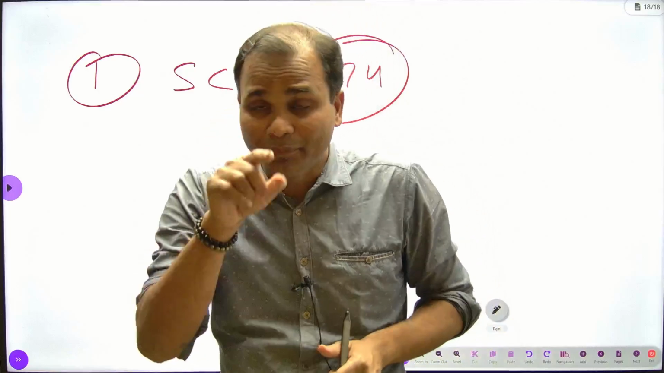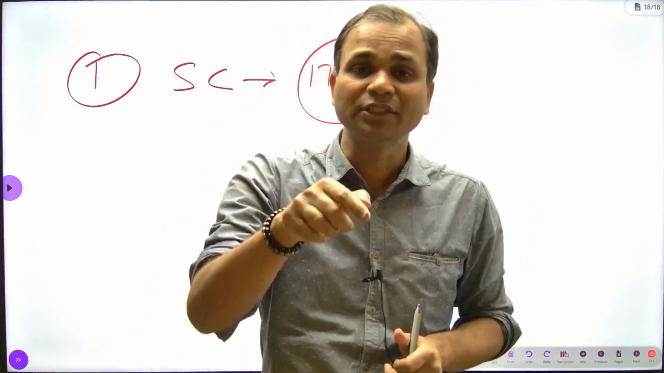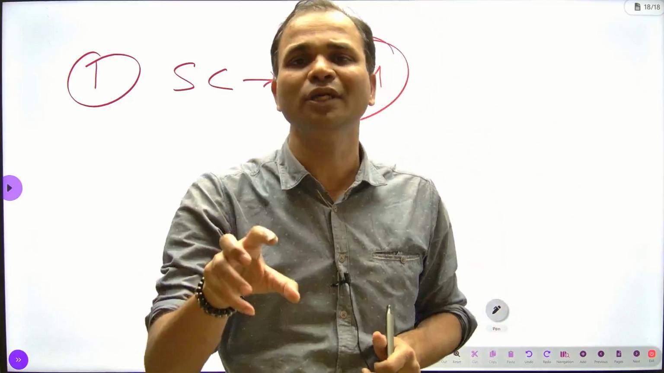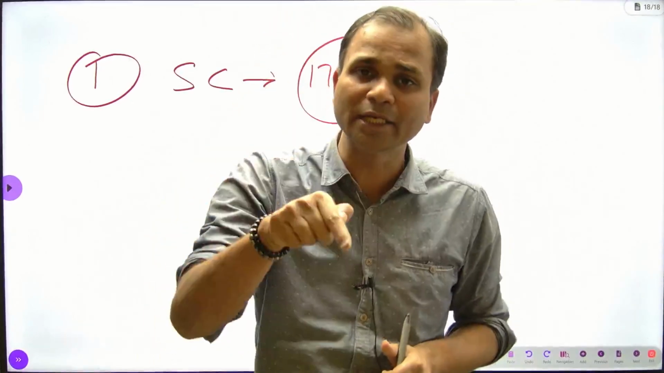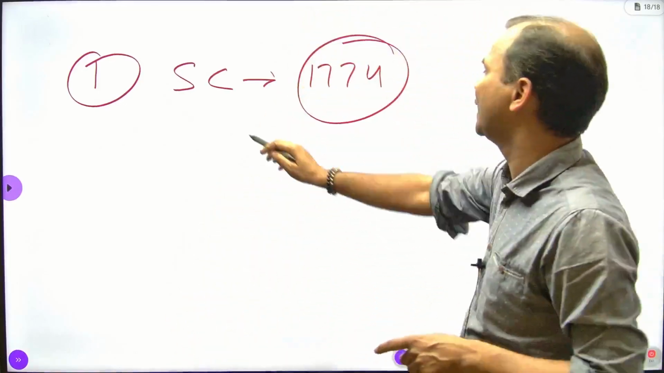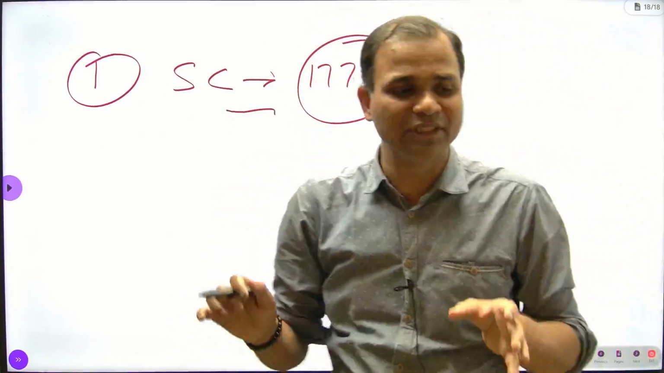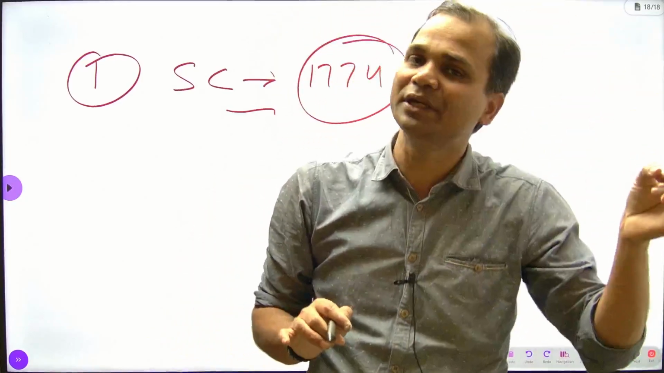The main aim of establishing a Supreme Court was that they wanted to create a pressure on the company. The existence of the Supreme Court may create a pressure on the company to run in a smooth way. That's why the Supreme Court was established in 1774, and this provision was given in 1773.